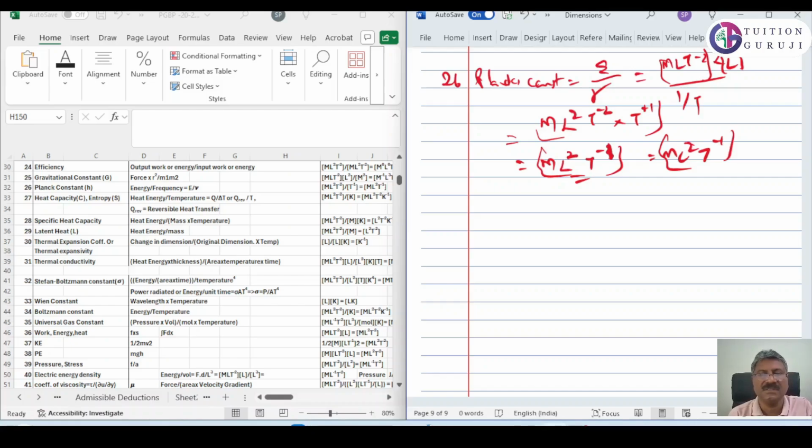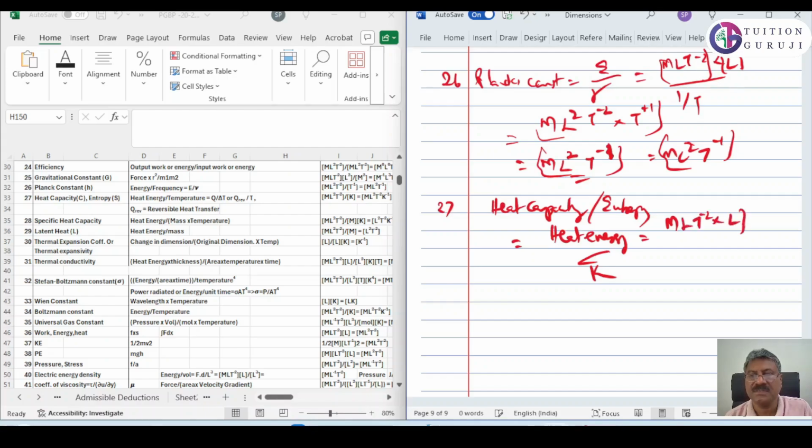Next is 27, heat capacity or entropy. What's entropy? Entropy is heat energy by temperature. So energy is force into distance, so m L t raised to minus 2 into L divided by K, where K is the temperature.